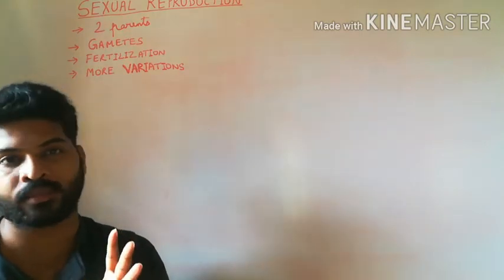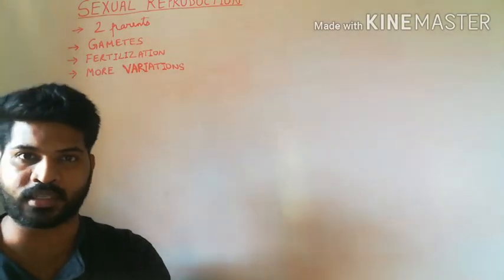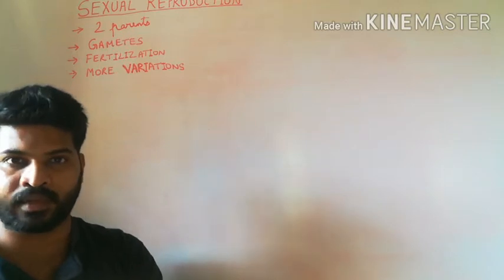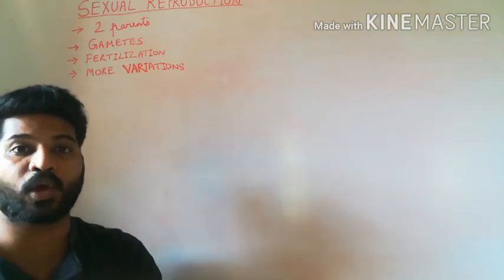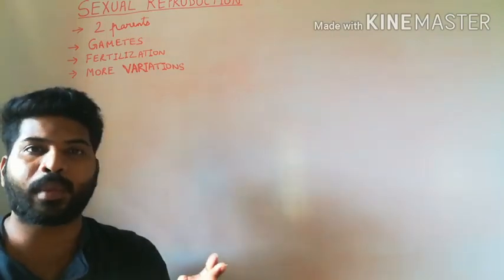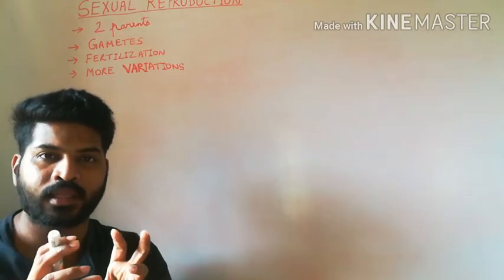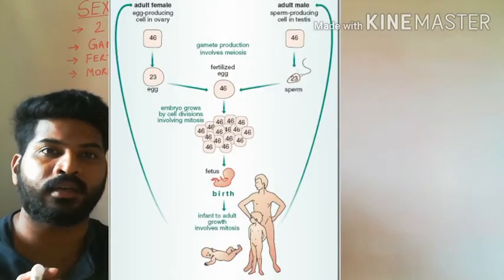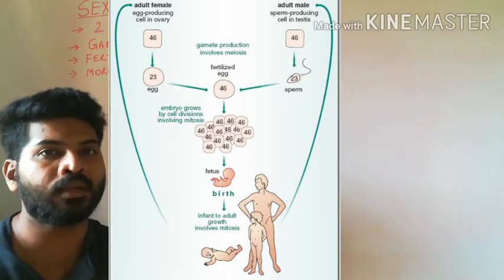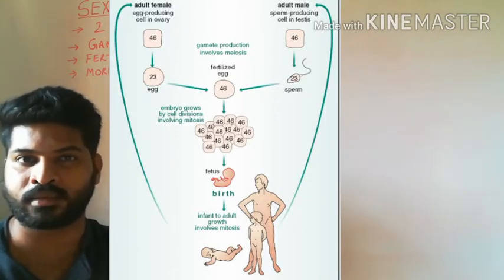Not only that, organisms that show sexual mode of reproduction have a special type of cell division called meiosis, which you studied in class 9. Why do they have meiosis? This is because if the offspring is receiving DNA from two parents, then what will happen? The offspring will have double the amount of DNA, isn't it?